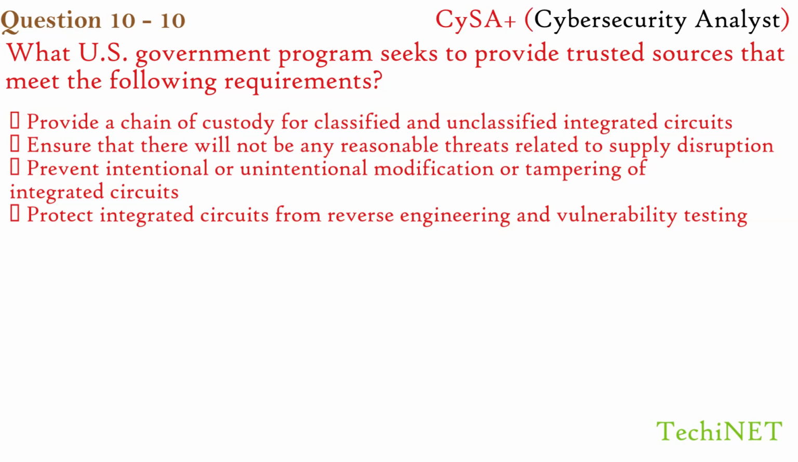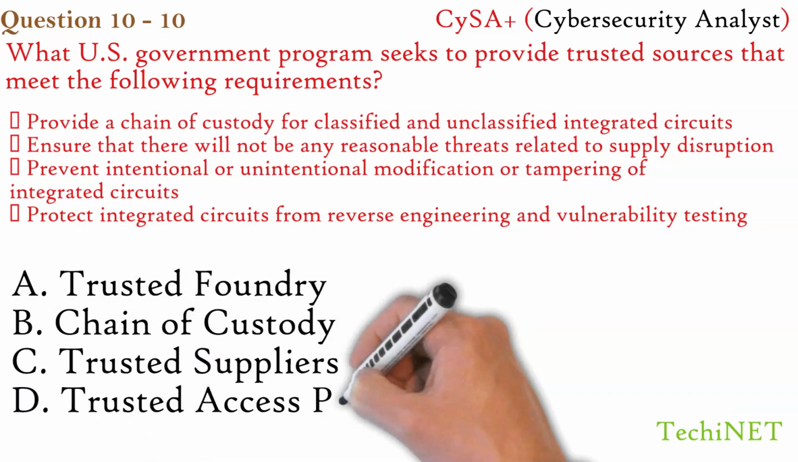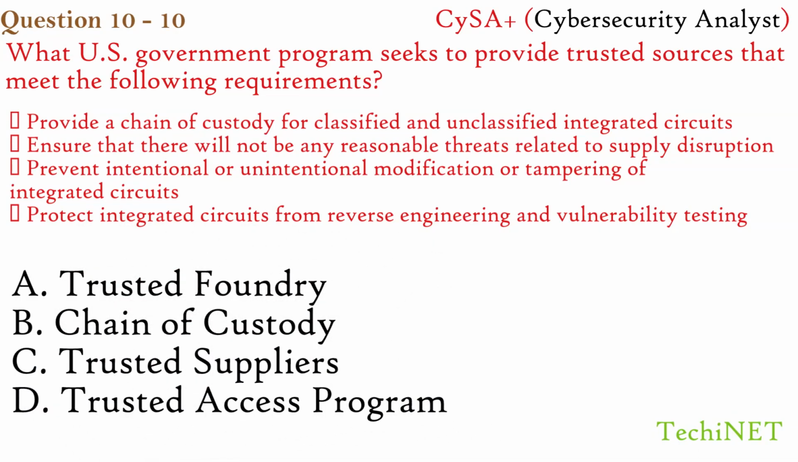Options are: A. Trusted foundry. B. Chain of custody. C. Trusted suppliers. D. Trusted access program. The U.S. Department of Defense Trusted Foundry Program is intended to ensure the integrity and confidentiality of integrated circuits throughout the design and manufacturing life cycle while retaining access to leading-edge technology for trusted and untrusted uses. So the correct option here is A.